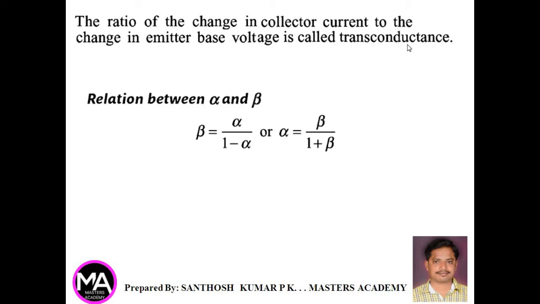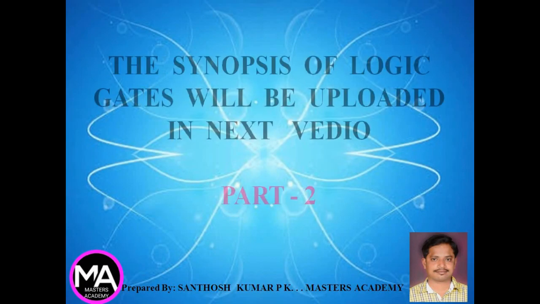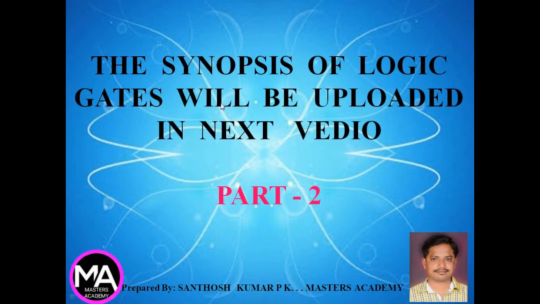Next, the relation between alpha and beta. So beta is equal to alpha divided by (1 minus alpha), and alpha is equal to beta divided by (1 plus beta). The synopsis of logic gates, which is very important, will be uploaded in the next video, that is the part 2 video of this semiconductor electronics synopsis.